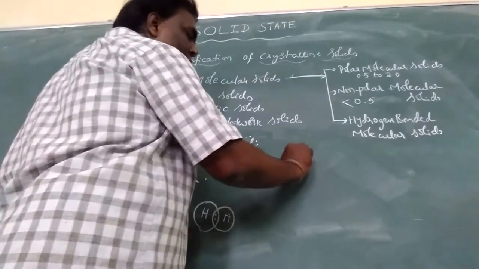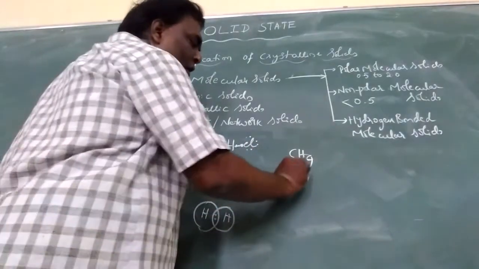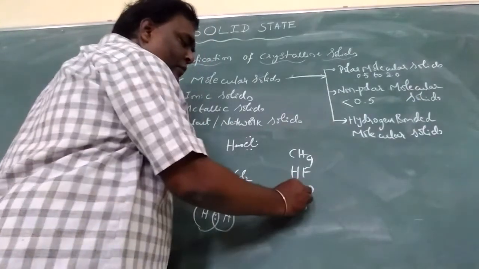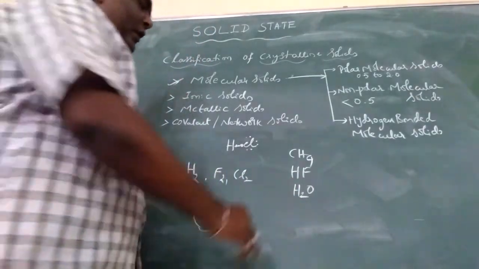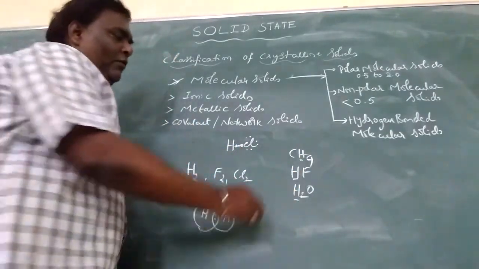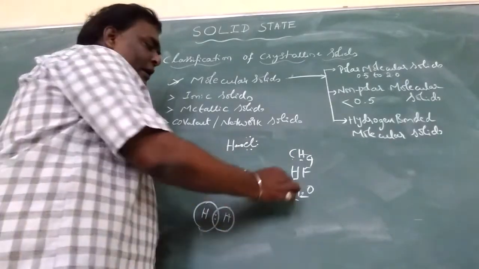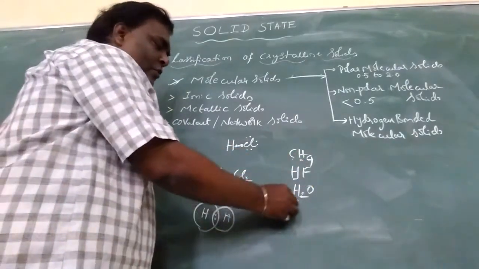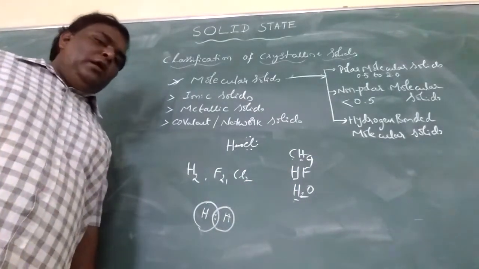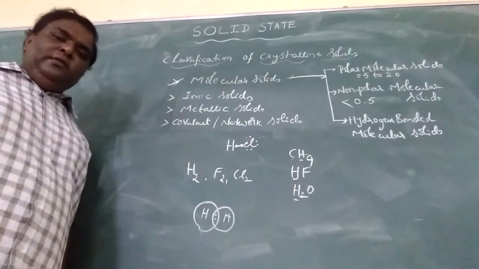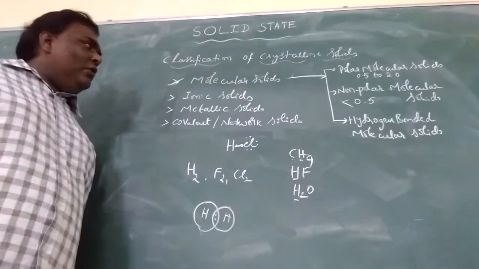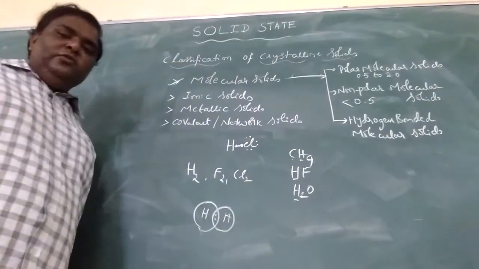If you take CH4, hydrogen fluoride, H2O, here the hydrogen gets bonded with the carbon, with the fluorine, and with the oxygen through a covalent bond, and these exist as viscous liquids and soft solids. Understood? These are the classifications of molecular solids, and next is ionic solids.